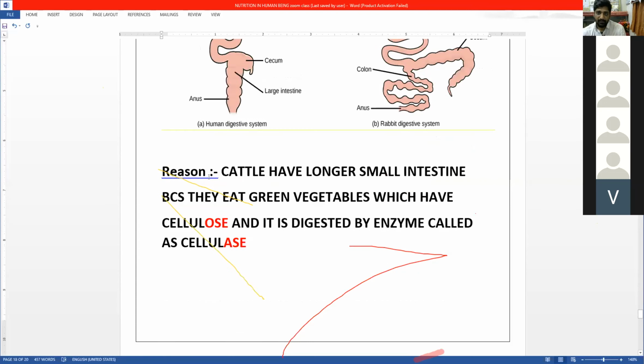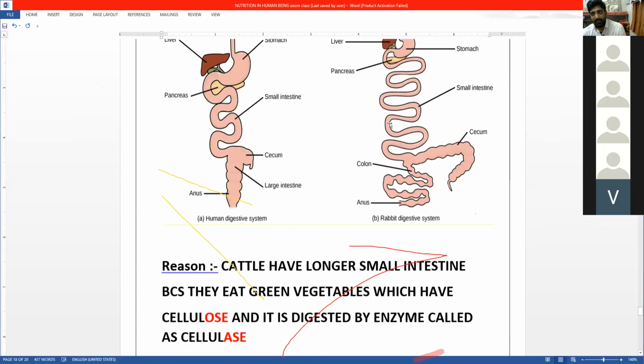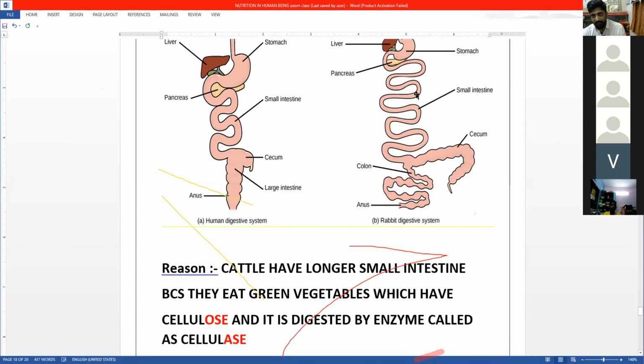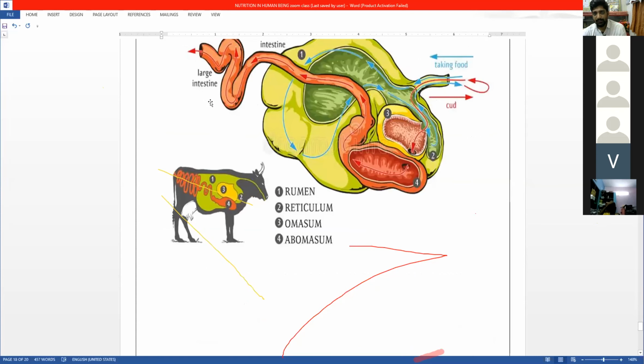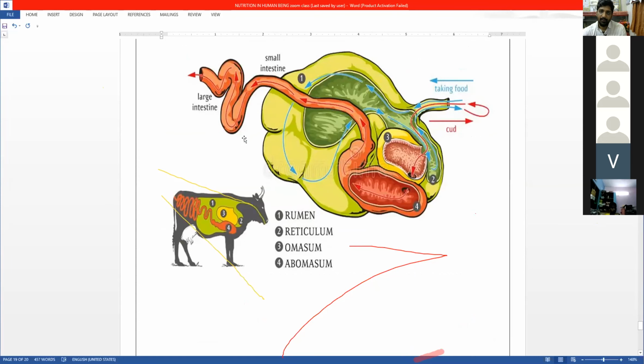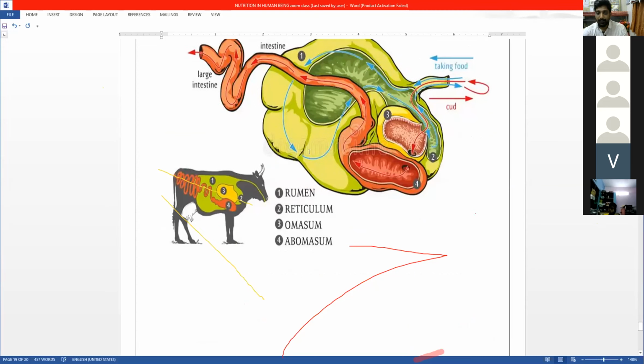So we have seen why the cattle have a longer small intestine than humans, who have a shorter small intestine. You can see that this is the structure of the stomach of a ruminant animal, those cattle, buffaloes.